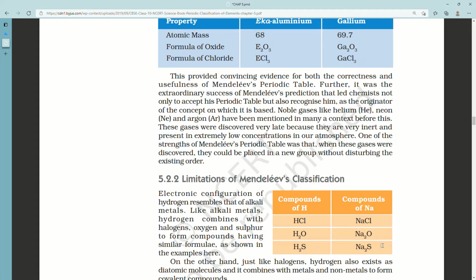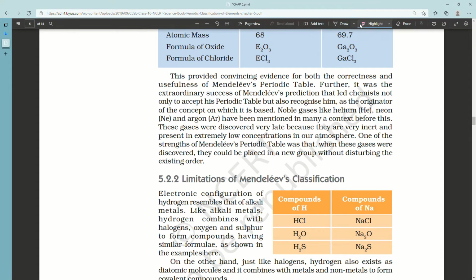Noble gases like helium, neon and argon have been mentioned in many a context before this. These gases were discovered very late because they were very inert and present in extremely low concentrations in our atmosphere. One of the strengths of Mendeleev's periodic table was that when these gases were discovered, they could be placed in a new group without disturbing the existing order.